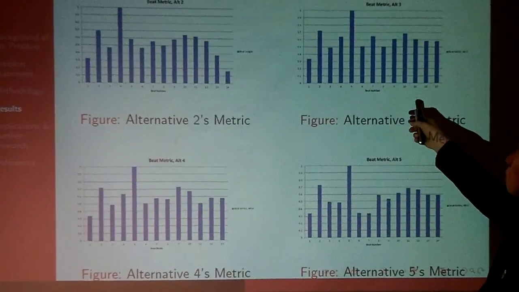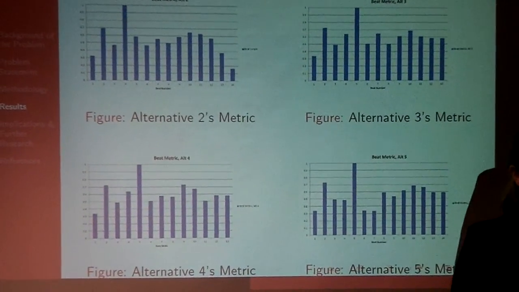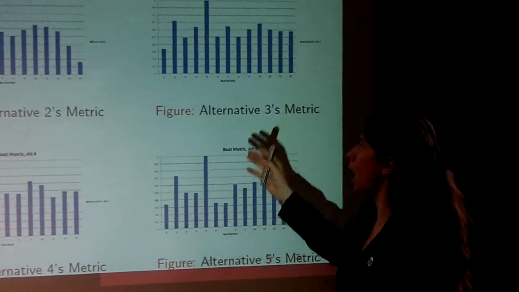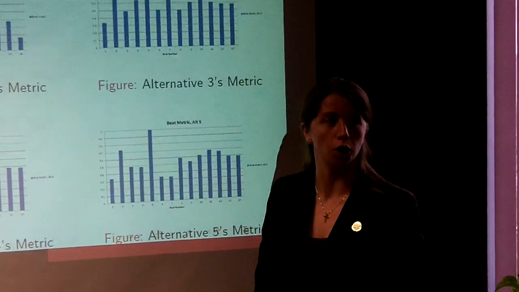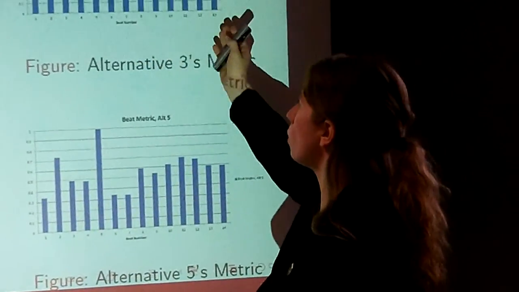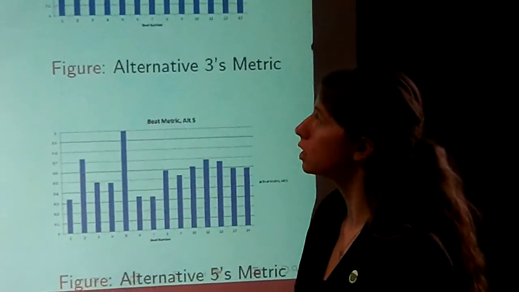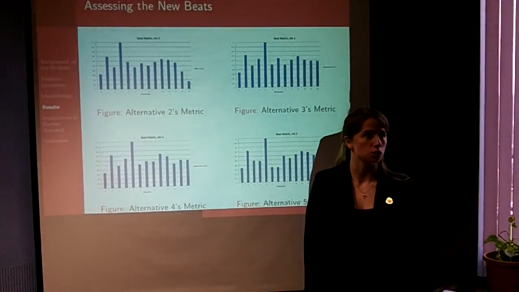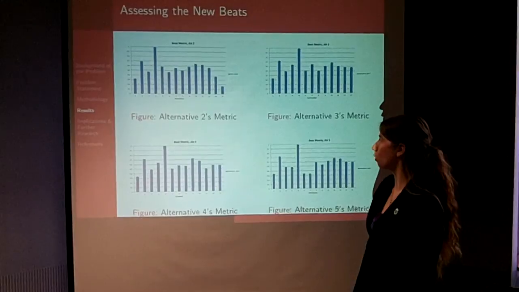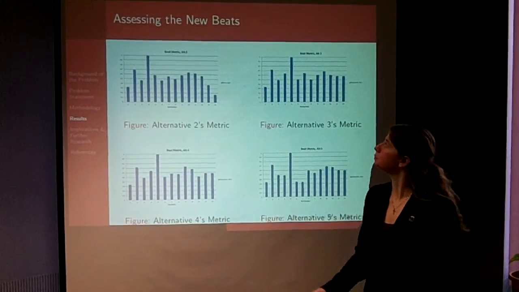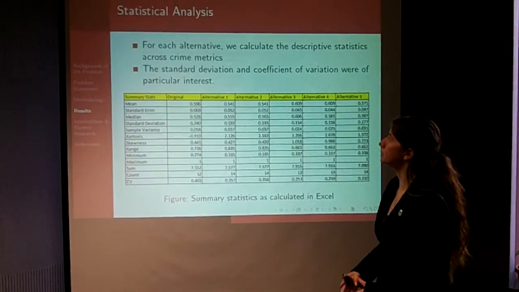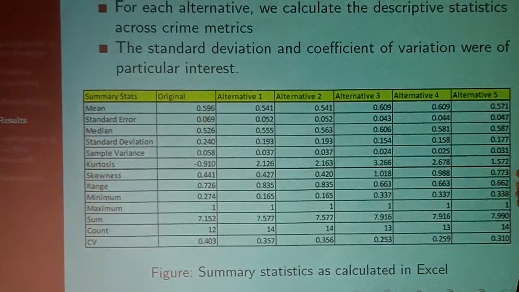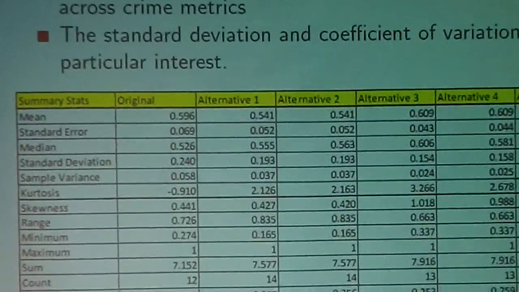Jenna mentioned alternative 3, which she showed matched to the census blocks. We note that this is one of our best outcomes, as if you look at the histogram of the crime workload metric, it's equal or relatively equal across each of the beats. We note that in each alternative, beat number 4 has the largest crime and priority value, thus making it 1. But to further assess, or quantify, that equalization, we calculate the summary statistics, or descriptive statistics, across the crime metrics.